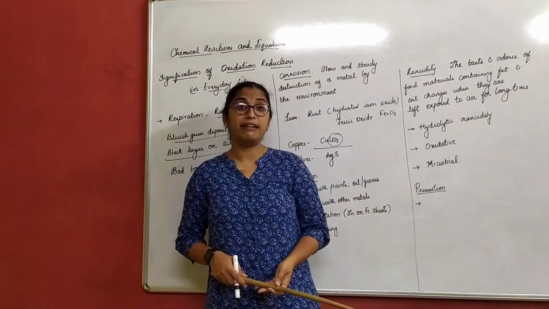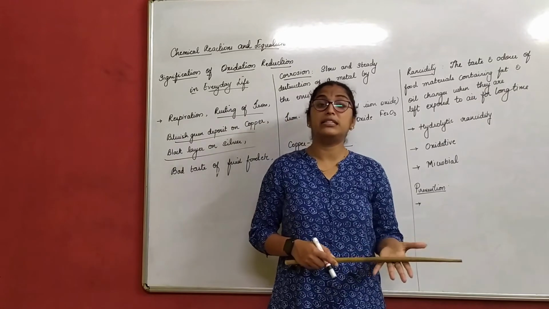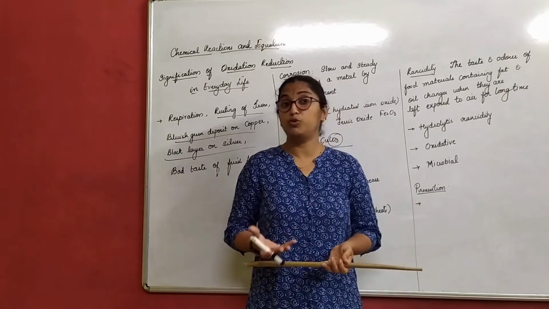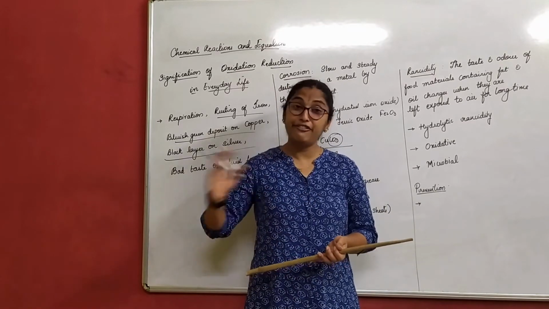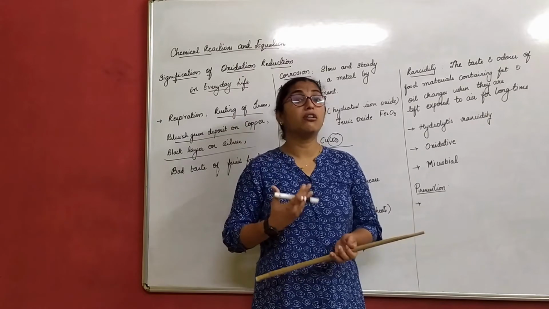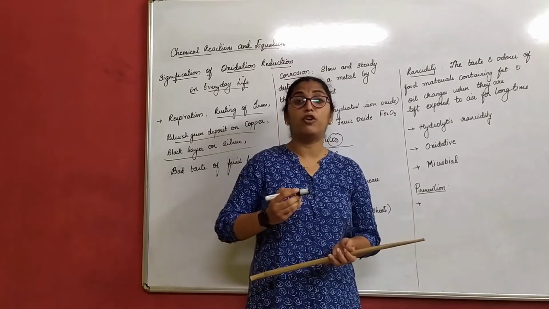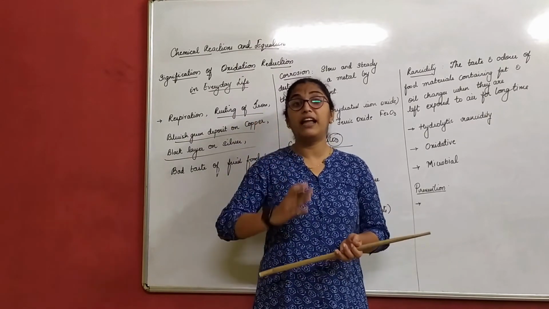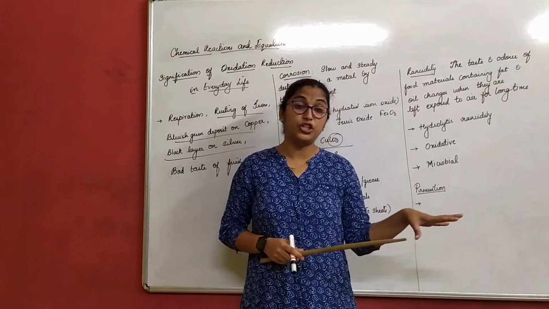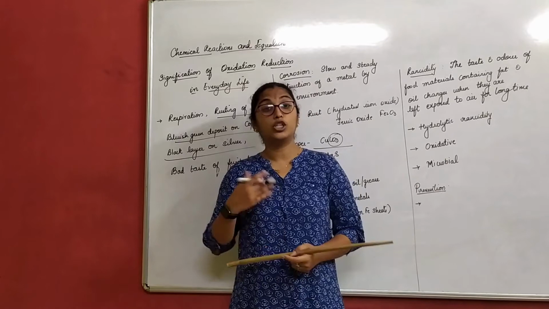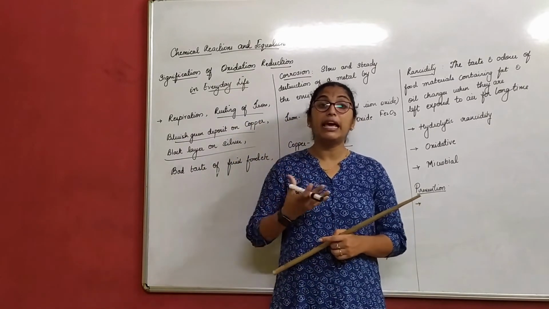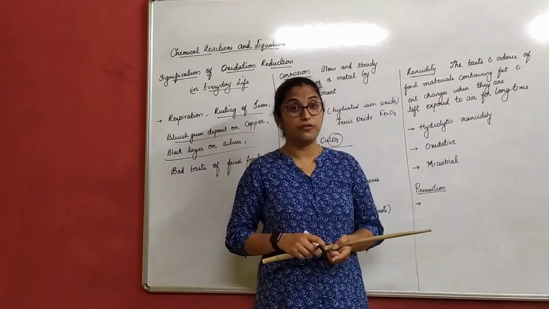How do we prevent rancidity now? We can prevent it by storing food in an airtight container, which we usually do, or by refrigerating it so that microbes do not act on it; the shelf life of the food increases in the refrigerator. Otherwise, shopkeepers and outside food makers add antioxidants to the food.